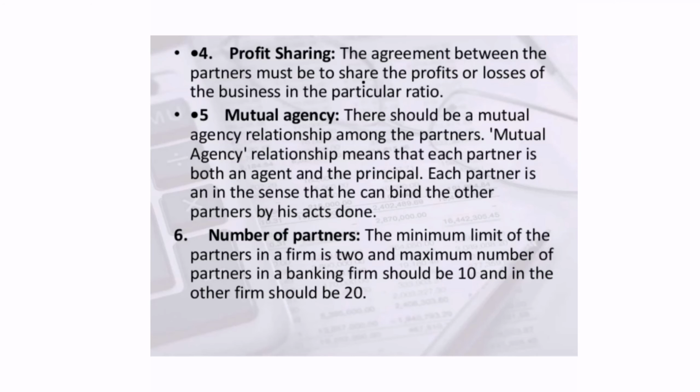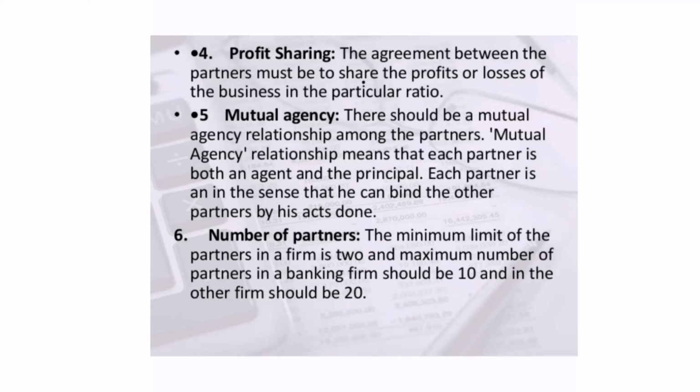Profit sharing: the agreement between the partners must be to share the profits and losses of the business in a particular ratio. The partners can decide whether they share the profit or losses equally, or according to the capital they introduced, or according to an agreed ratio which the partners themselves decide. So there should be a profit sharing ratio.